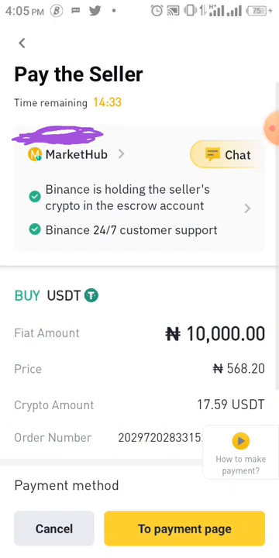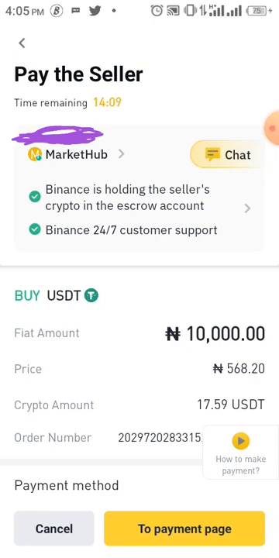That means you must not add anything like crypto payment, this is my crypto money. No, just simply send money. In the description, if you are told to put anything in the description, just put your full name there. Another thing you should take note of is when you are transferring money, make sure that the name you use in registering for Binance must be the same as the name that is on your bank account. If it is not, don't transfer money, because that's the rule.